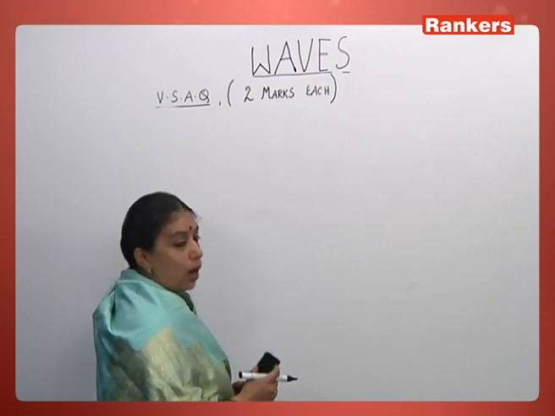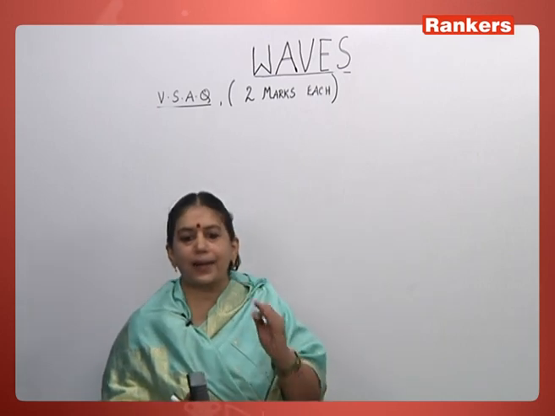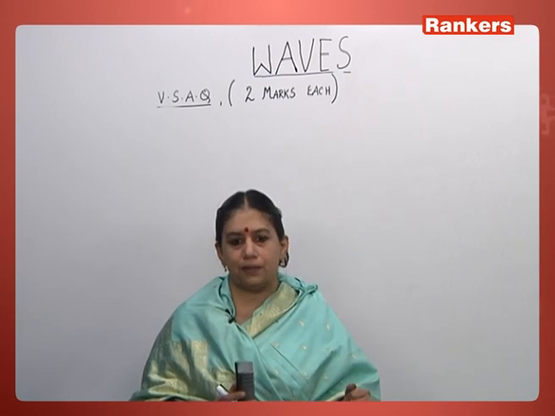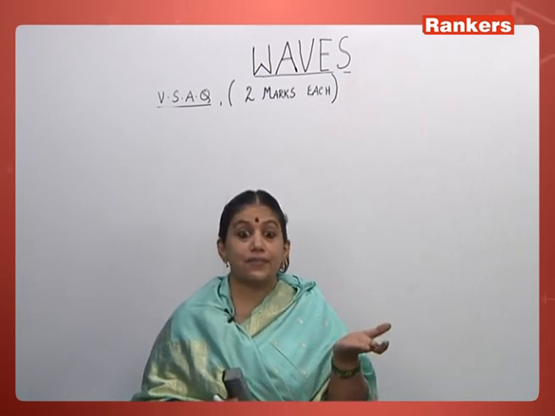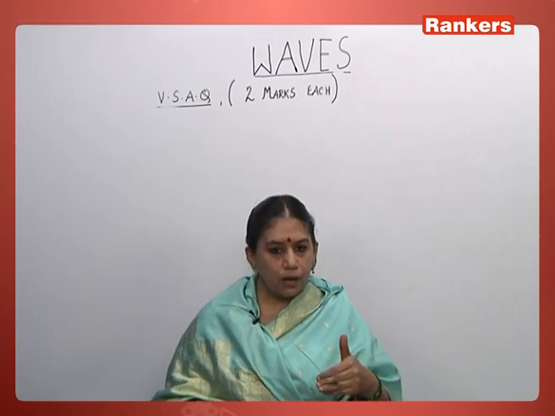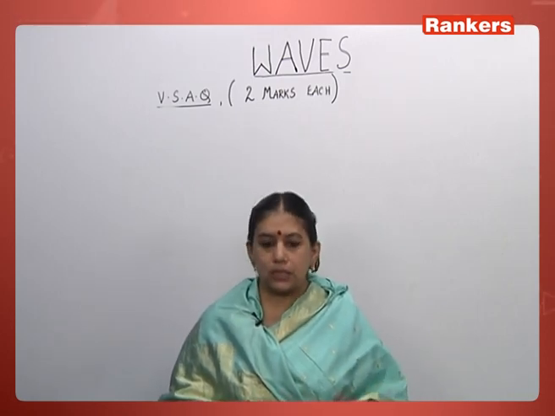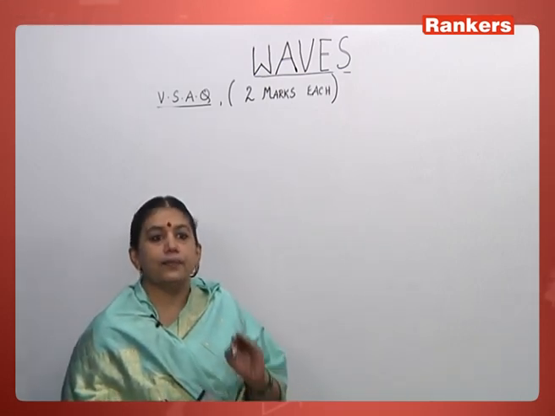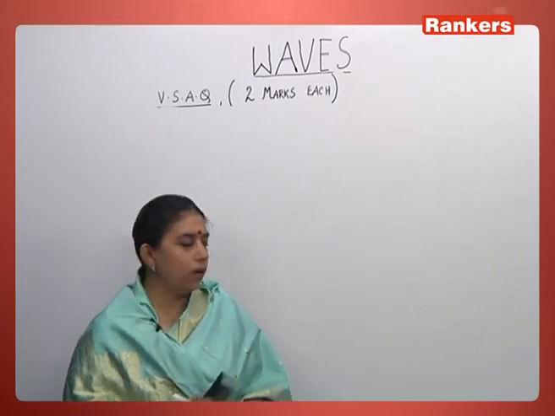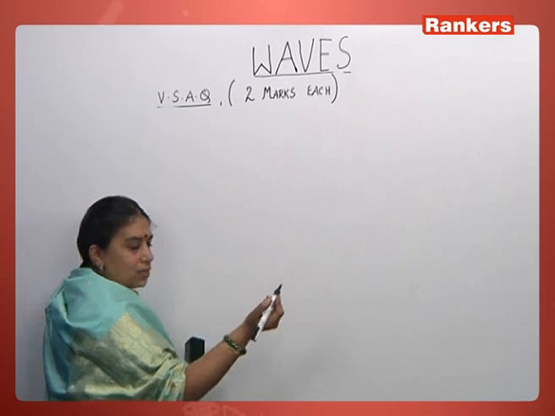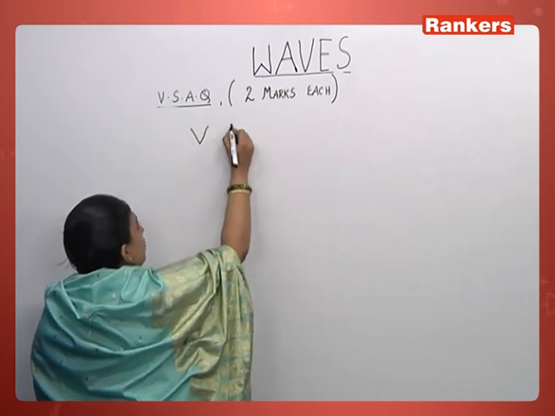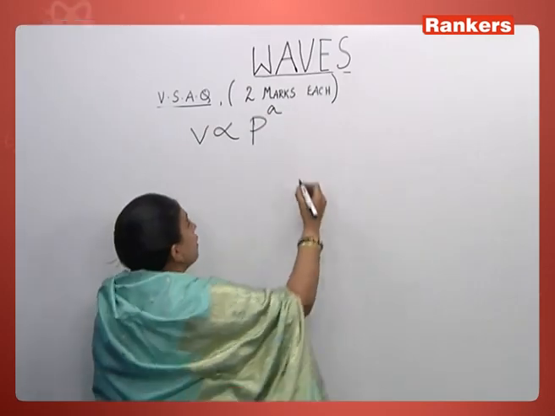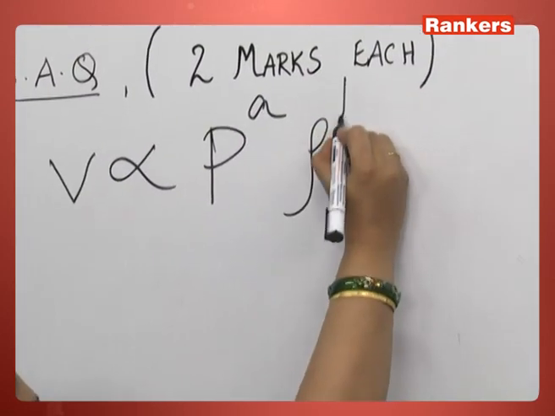When I talk about a sound wave, the main factors on which the speed depends are, like when I compress a piston, which quantity is varying there? The pressure and density of the medium vary. So, the factors on which the velocity of a sound wave depends are the pressure P and the density rho. Same as the previous one, let the velocity be proportional to pressure P to the power A and density rho to the power B.